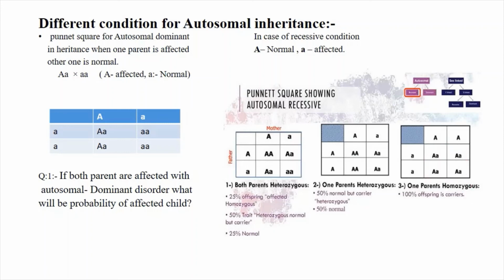So these are the conditions, and here is one question for you: if both parents are affected with an autosomal dominant disorder, what will be the probability of an affected child? This question is for you. Try to solve it with the Punnett square and give me your answer in the comment section. Thank you.